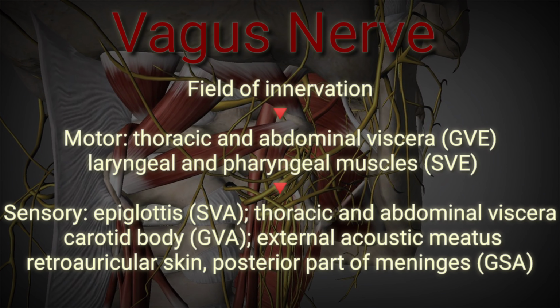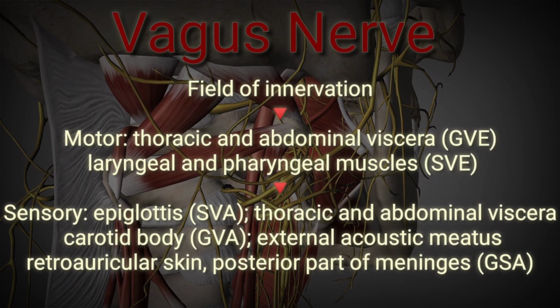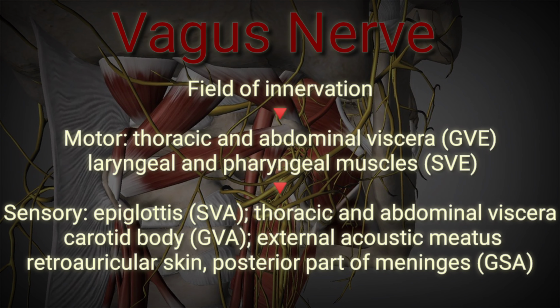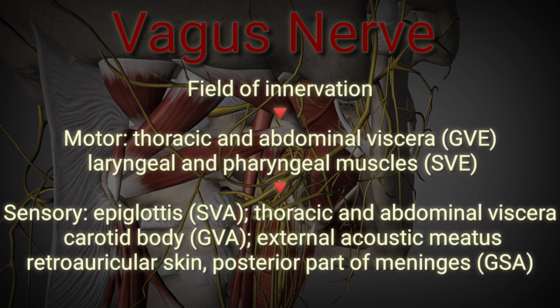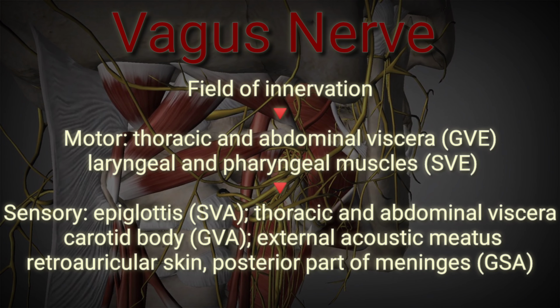laryngeal and pharyngeal muscle, SVE. Sensory: epiglottis, SVA; thoracic and abdominal viscera, carotid body, GVA; external acoustic meatus, retro-auricular skin, posterior part of the meninges, GSA.